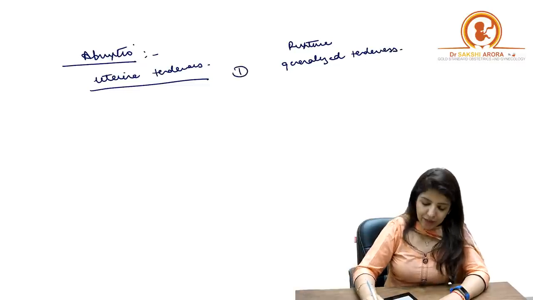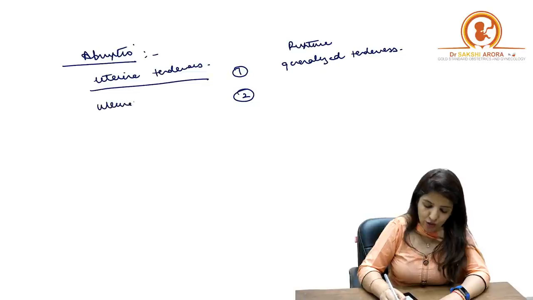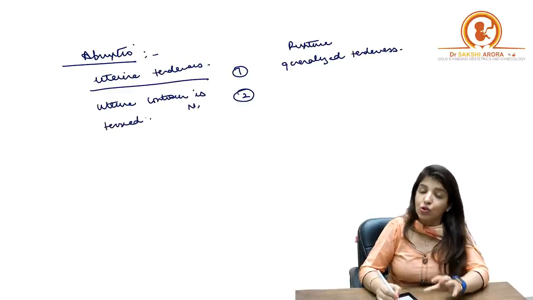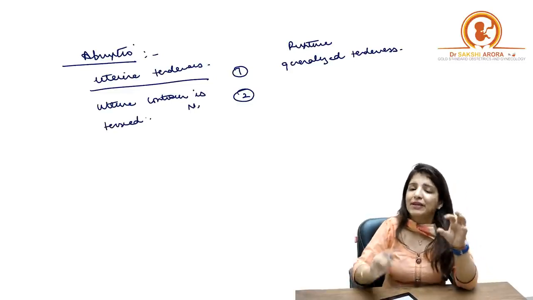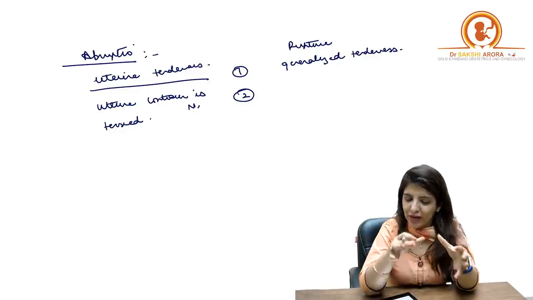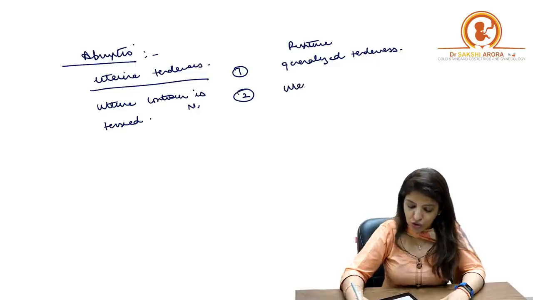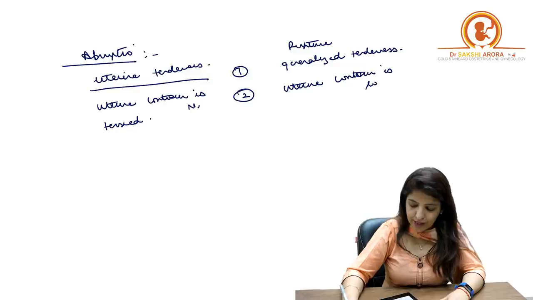Number two, in case of abruptio, uterine contour is normal. Uterus is tensed, I agree. Uterus is rigid, I agree. But you will be able to feel the uterus per-abdominally. Whereas in case of uterine rupture, uterine contour is lost.